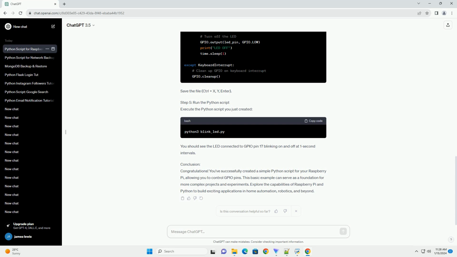Conclusion. Congratulations! You've successfully created a simple Python script for your Raspberry Pi, allowing you to control GPIO pins. This basic example can serve as a foundation for more complex projects and experiments. Explore the capabilities of Raspberry Pi and Python to build exciting applications in home automation, robotics, and beyond.